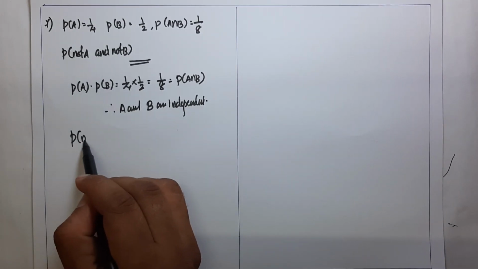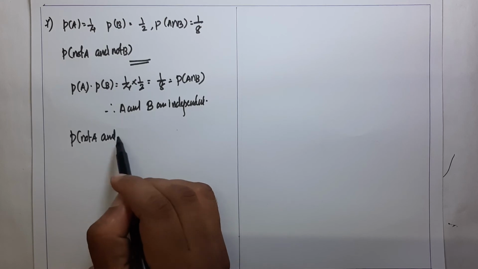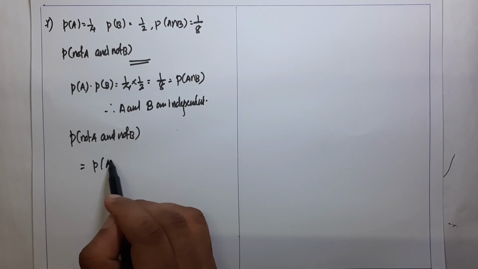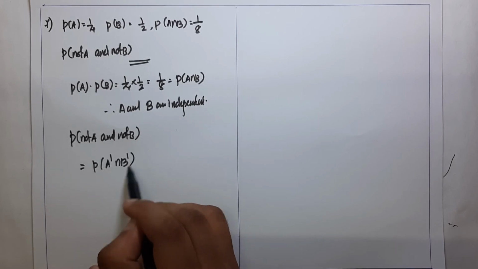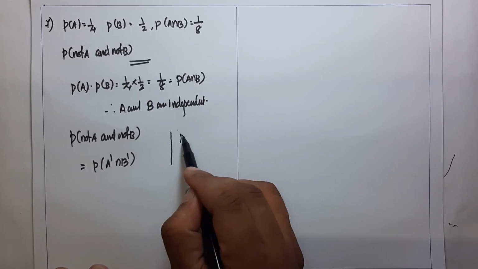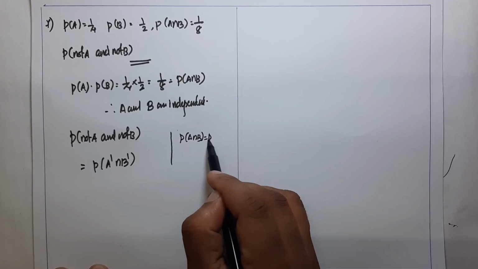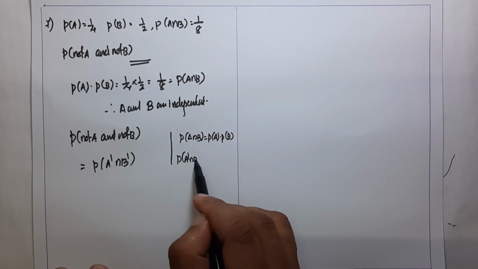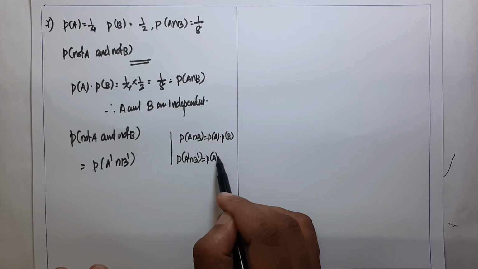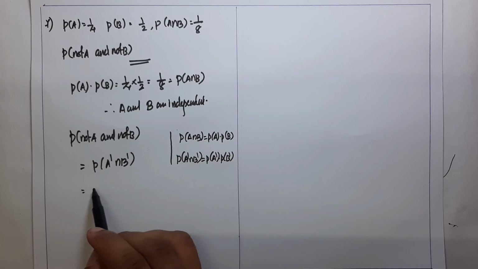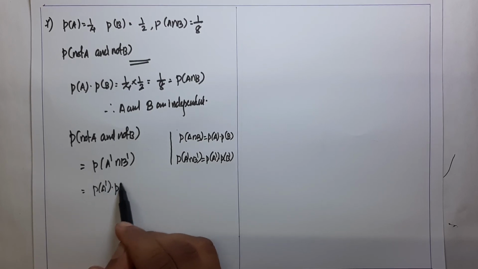Now we find P of not A and not B, which is A complement intersection B complement. Since A and B are independent, P of A intersection B can be expressed as P of A into P of B. Similarly, P of A complement intersection B complement is expressed as P of A complement into P of B complement, because A and B are independent.